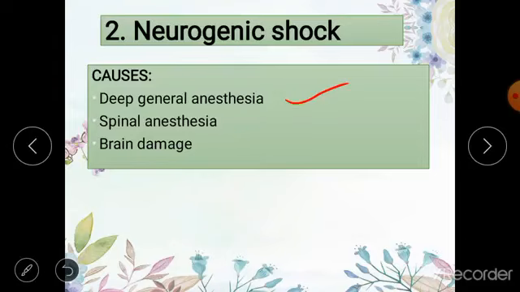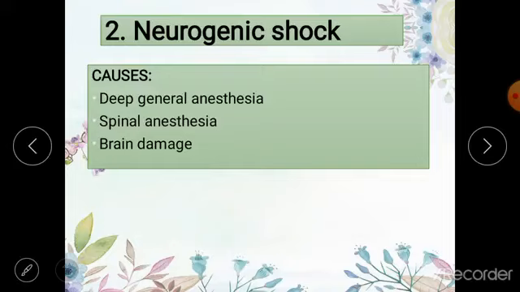These are the scenarios which can be given to you in MCQs or SCQs, that a person underwent general anesthesia, or a person was given spinal anesthesia, or a person was brought to emergency with brain damage after a road traffic accident. So all of these patients will be showing the typical features of shock, like pallor of skin and cold extremities, and decreased arterial pressure, and all of this is going to indicate that they are in shock.